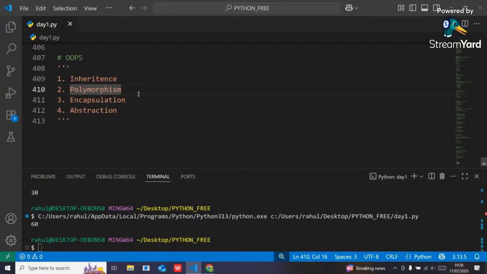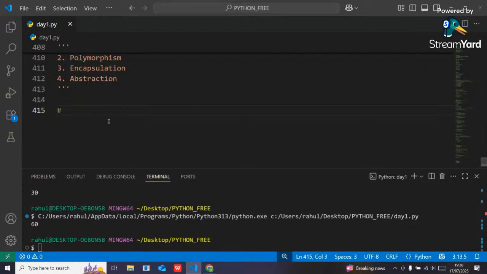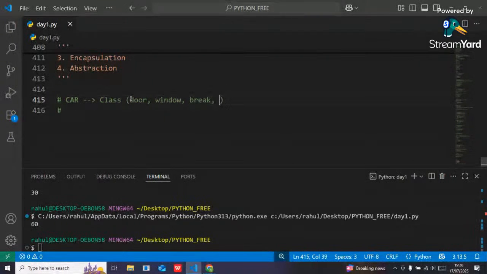Suppose I have a car blueprint, a basic car class. In this car class, suppose door is there, window is there, brake is there, engine is there.